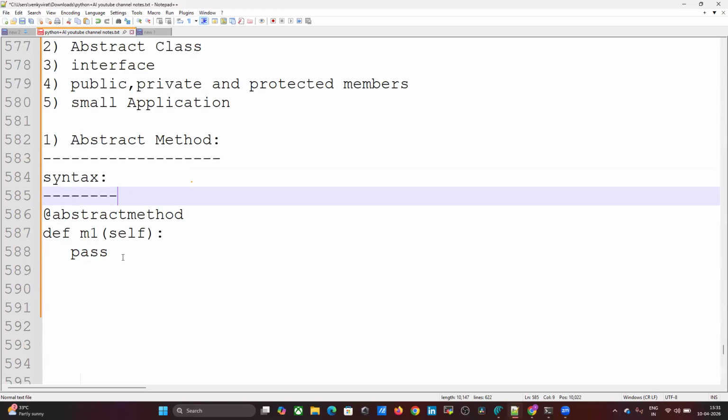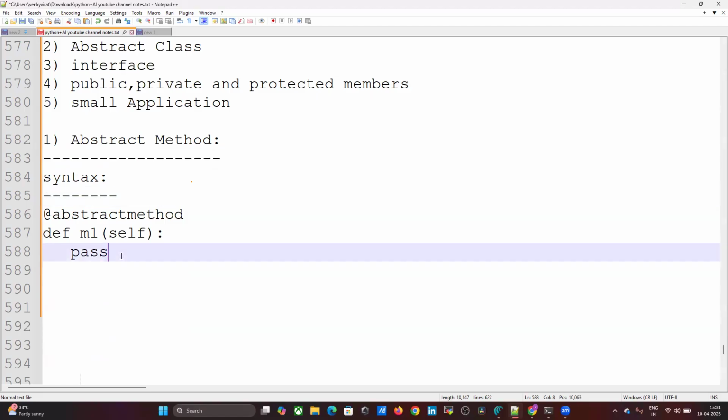Okay, what is abstract method? We can create an example.